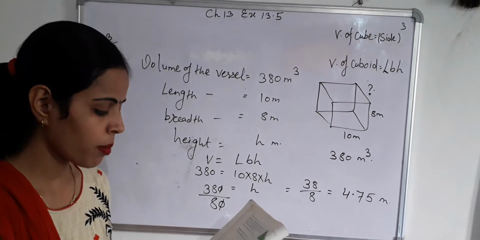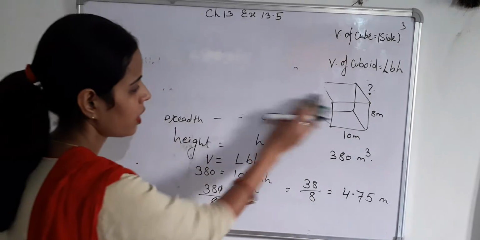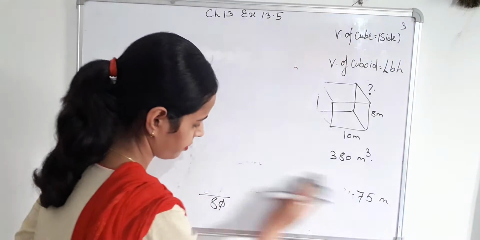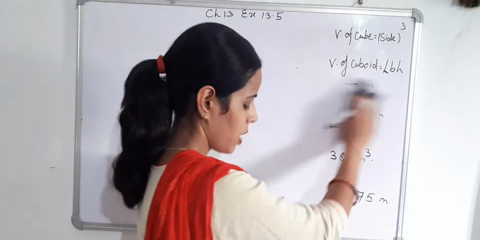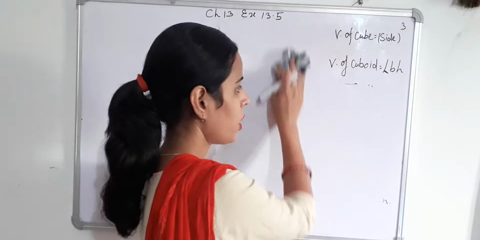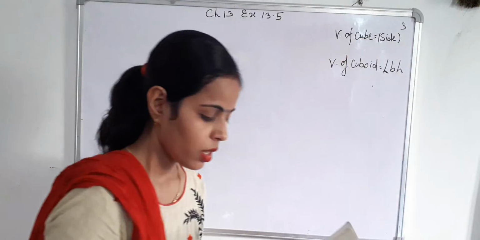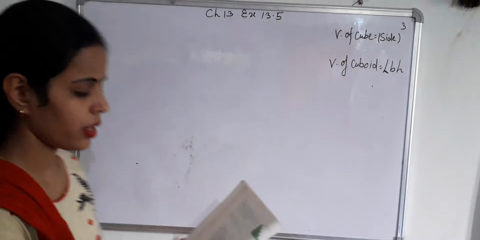Question number third is complete. Now take question number fourth. Question number 4 is that find the cost of digging a cuboidal pit 8 meter long, 6 meter broad and 3 meter deep.